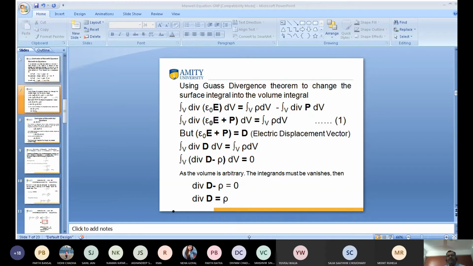This is the Maxwell first equation: divergence of D is equal to rho. This is totally based on Gauss's law of electrostatics. Clear? Yes or no?